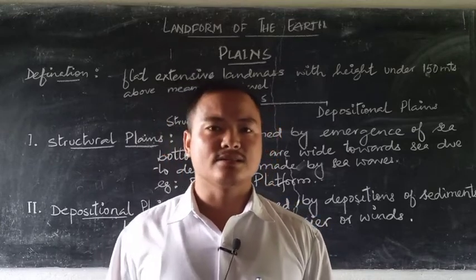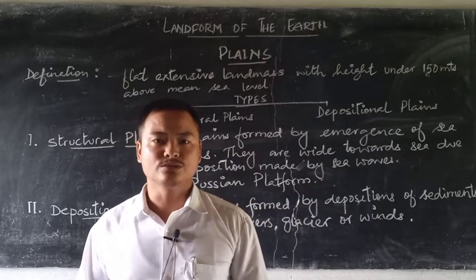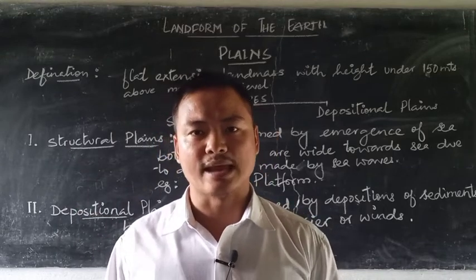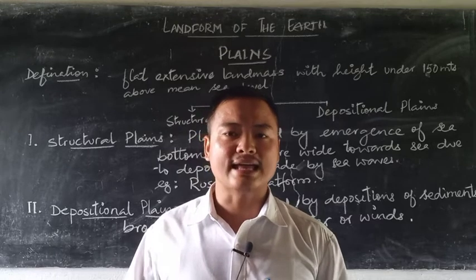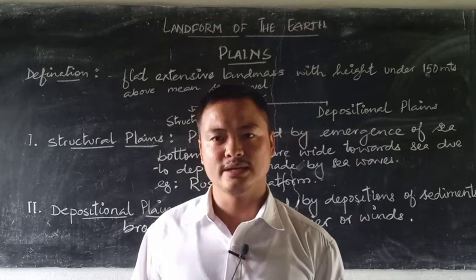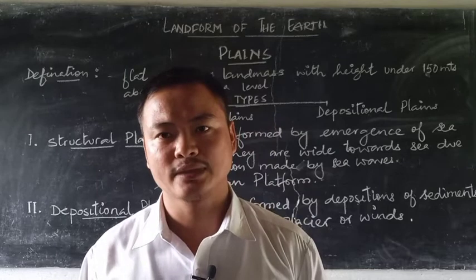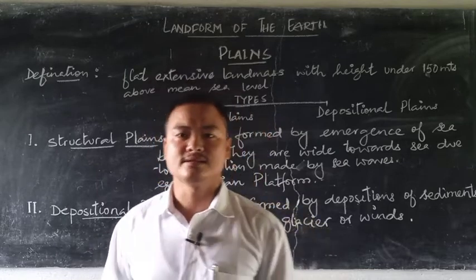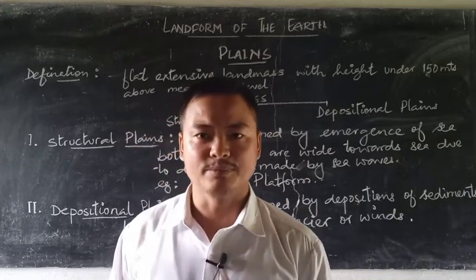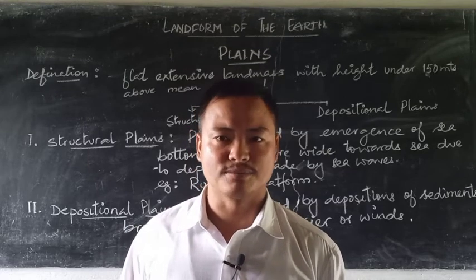The land masses, due to some tectonic movements, happen to rise up and come out of the water. And that piece of land which comes out of the water or emerges out of the sea bottom is usually flat because it is mostly made up of depositional matter. Hence, this emerged landmass comes to be known as structural plains. For example, the Russian platform is considered to be a structural plain.